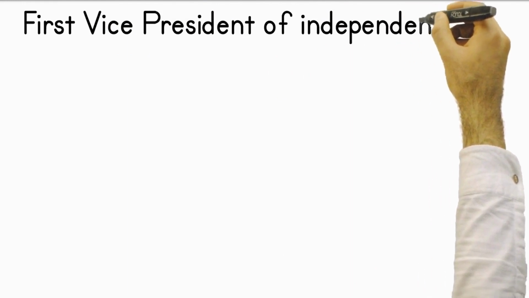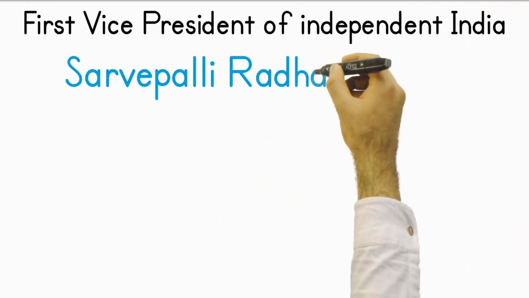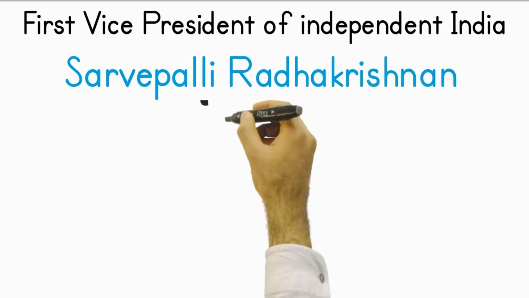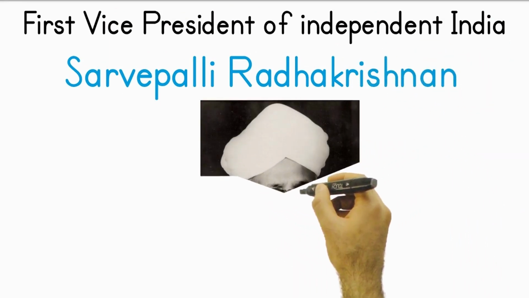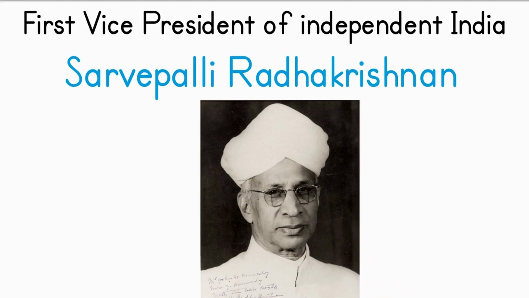Who was the first Vice President of independent India? Sarvapalli Radhakrishnan was an Indian politician, philosopher, and statesman who served as the second President of India from 1962 to 1967. He previously served as the first Vice President of India from 1952 to 1962. He was the second Ambassador of India to the Soviet Union from 1949 to 1952.